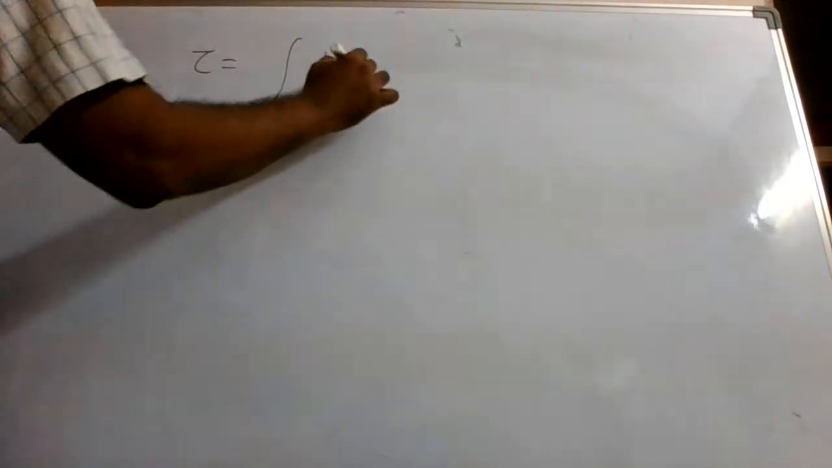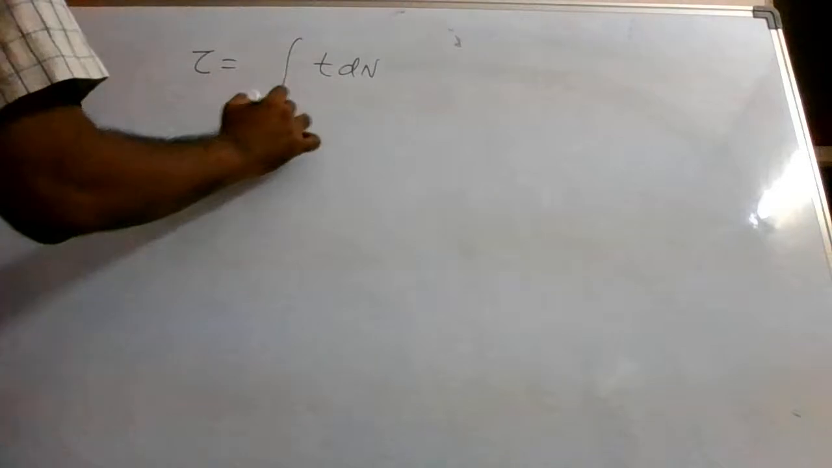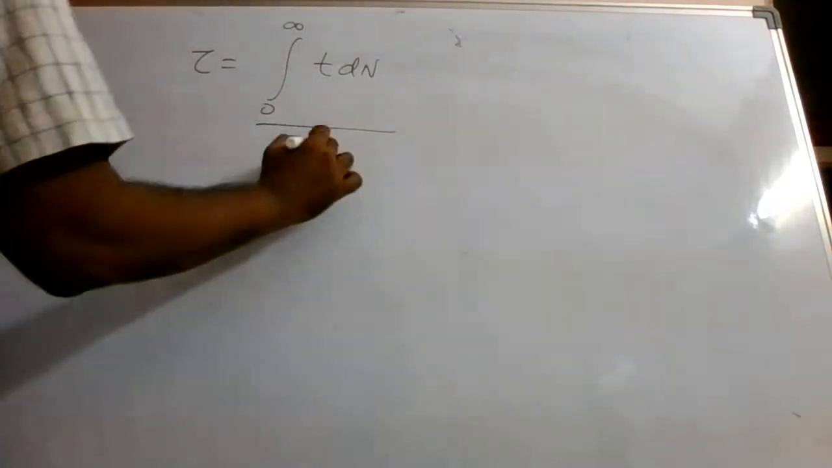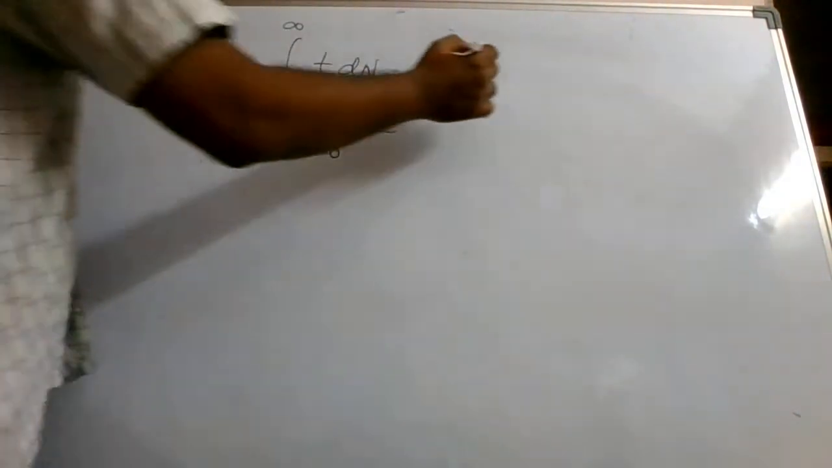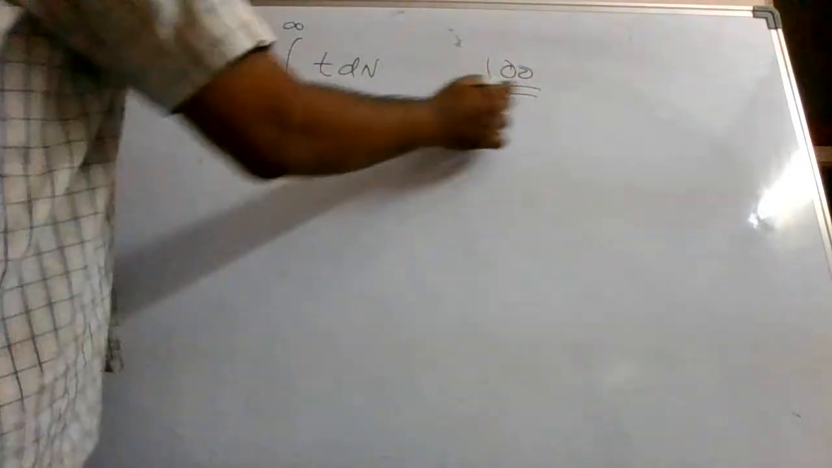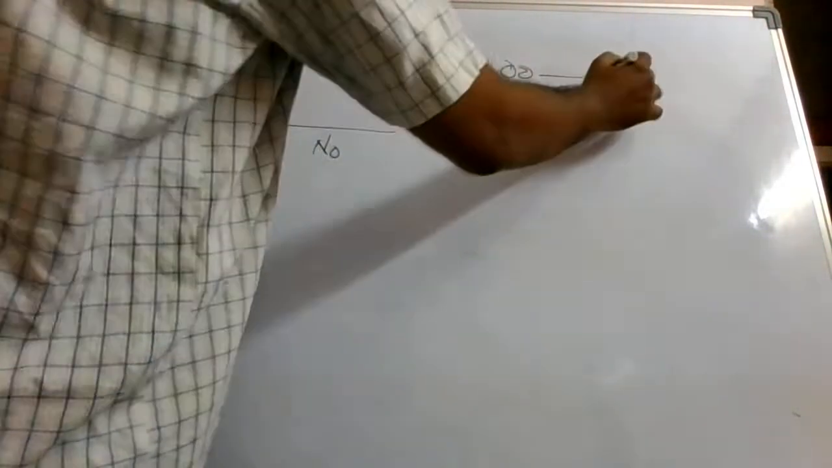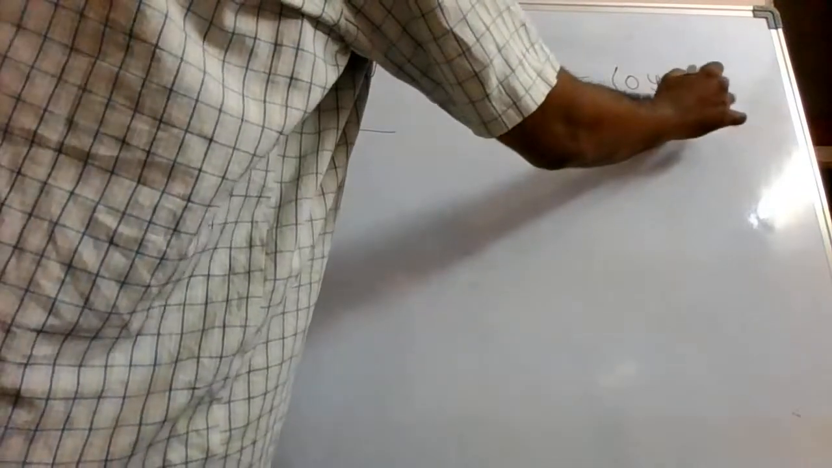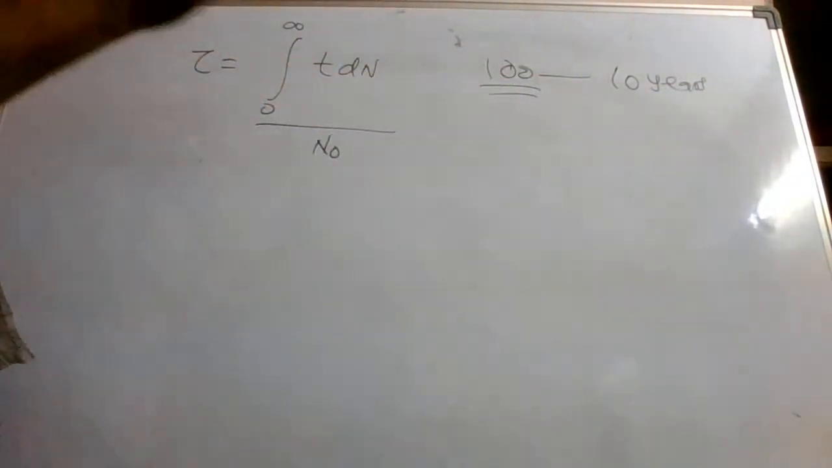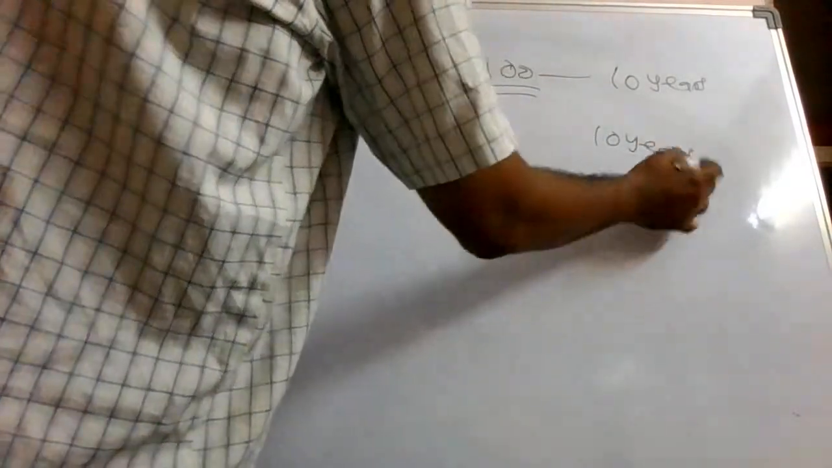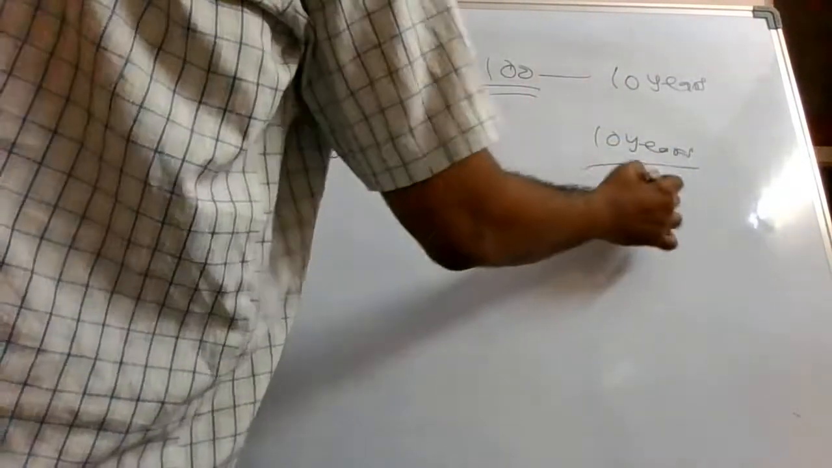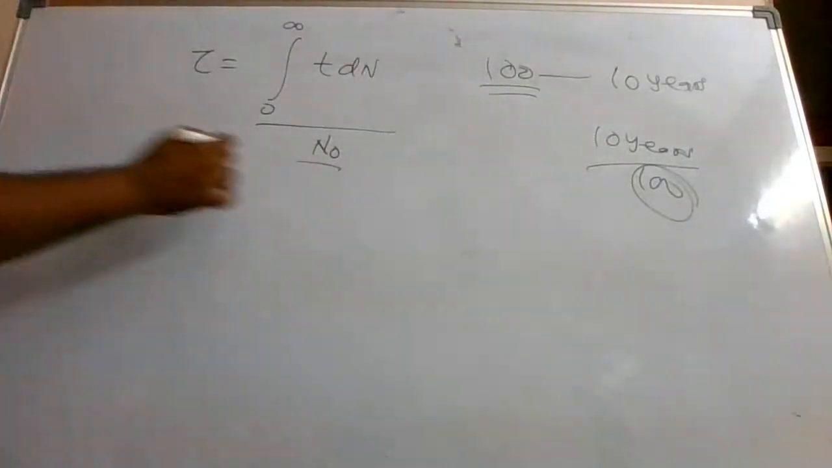So basically, we have to solve now t dn from 0 to infinity divided by n0. Now this is the average lifespan of all the nuclei. Suppose you took a sample which has 100 nuclei and all got decayed in 10 years. So what is the average lifespan of each nucleus? It means 10 years. This is the total lifespan of all the nuclei divided by 100.